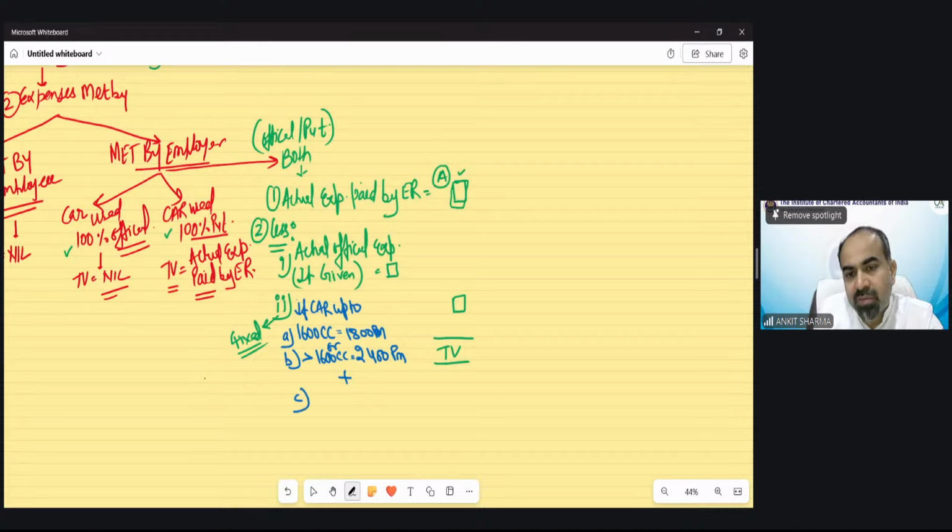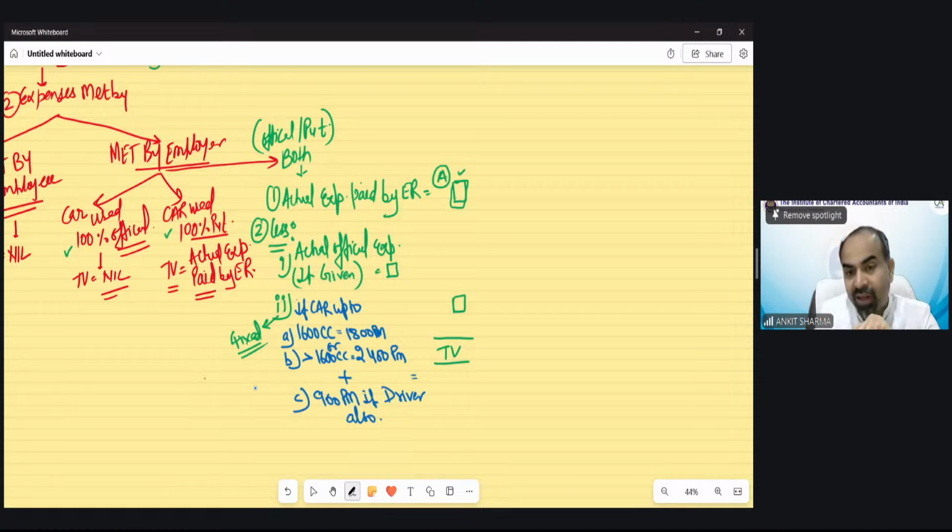So the C is 900 rupees per month if a driver is also provided. If the employer provides a driver also, then we have to add 900 rupees to A or B. If no driver, we take either 1800 or 2400 rupees per month.